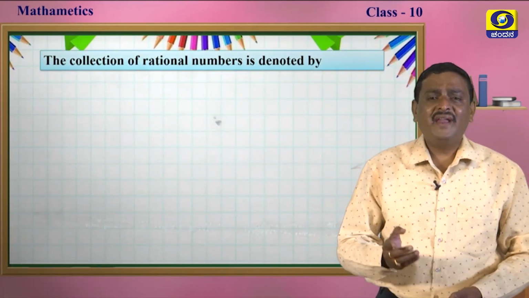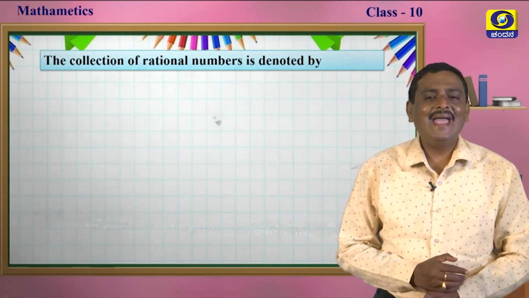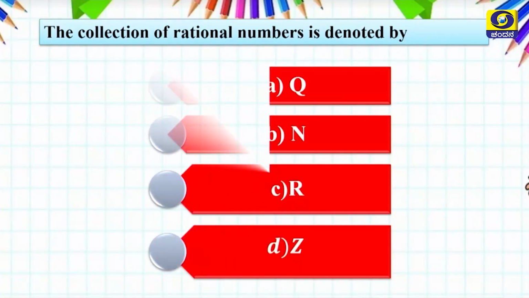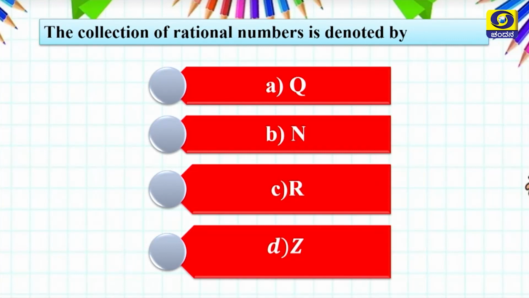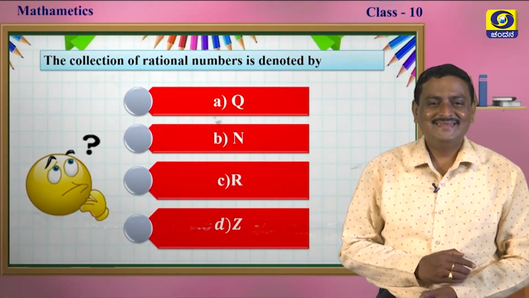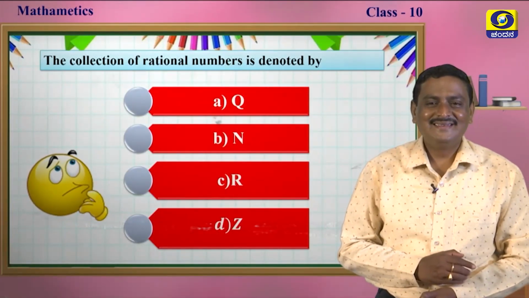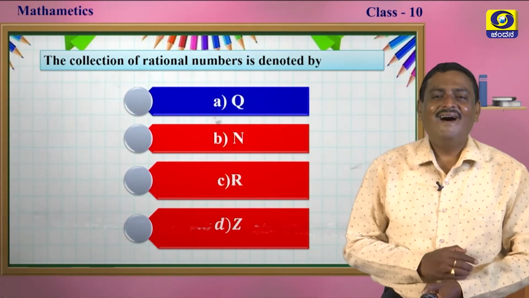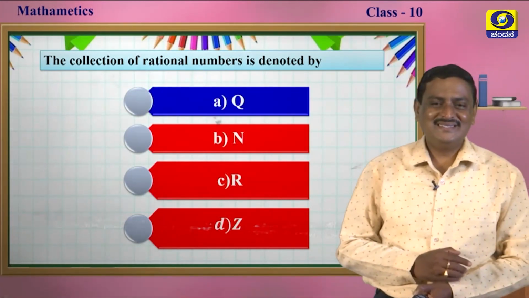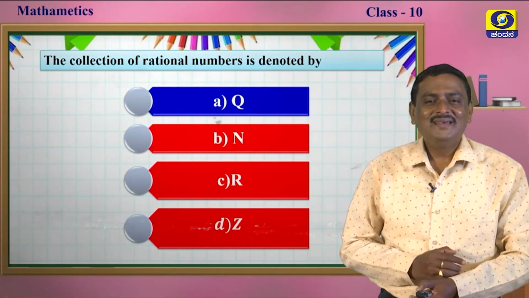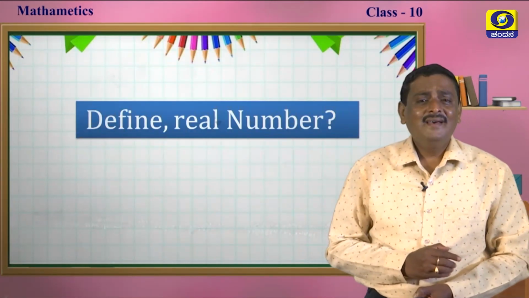The collection of rational numbers is denoted by, the options are Q, N, R and Z, my dear students. You are thinking, yes, the answer is Q. Okay. Now, another question.